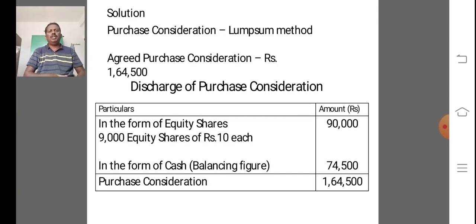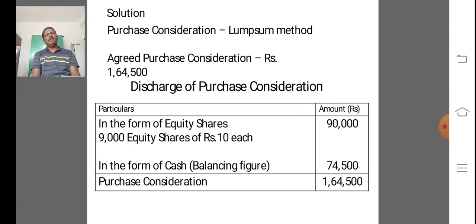So in lump sum method, a fixed amount or a lump sum amount is paid by the purchasing company for the assets and liabilities taken over from the vendor firm.